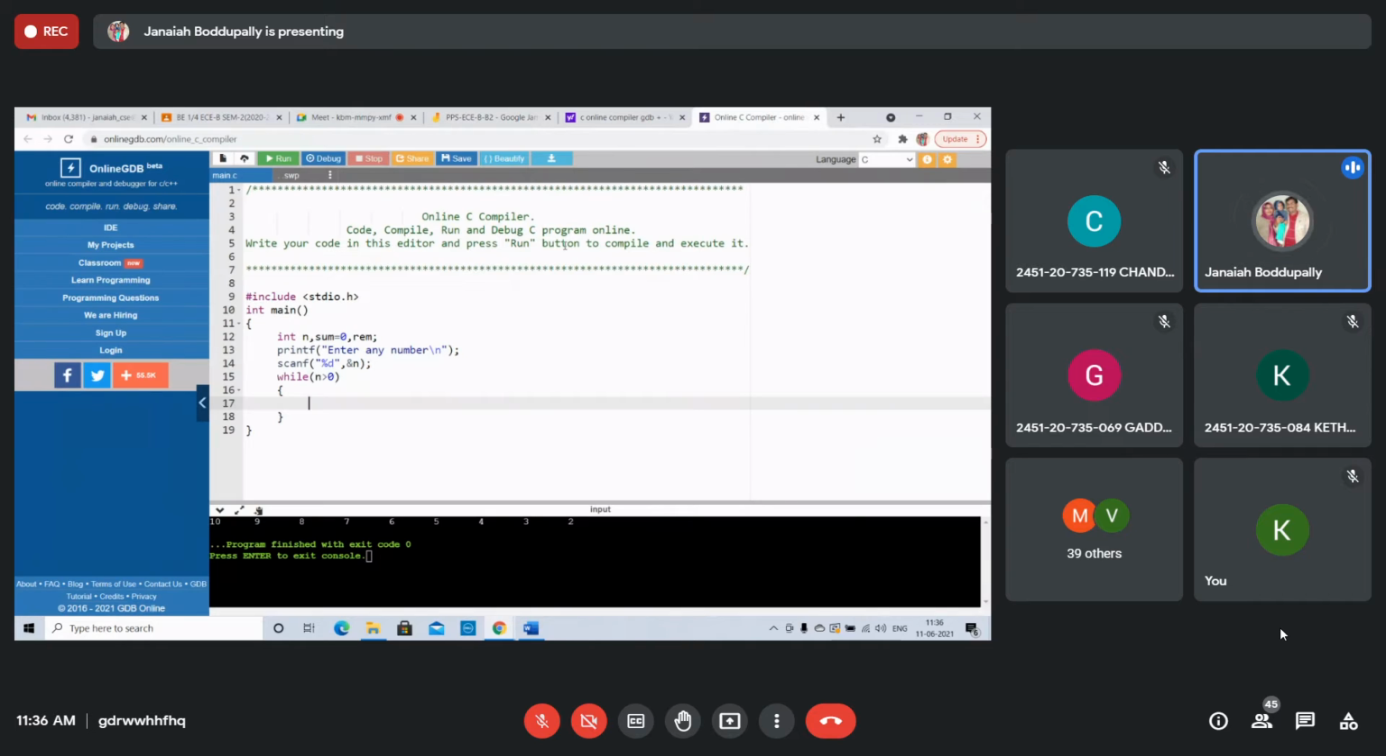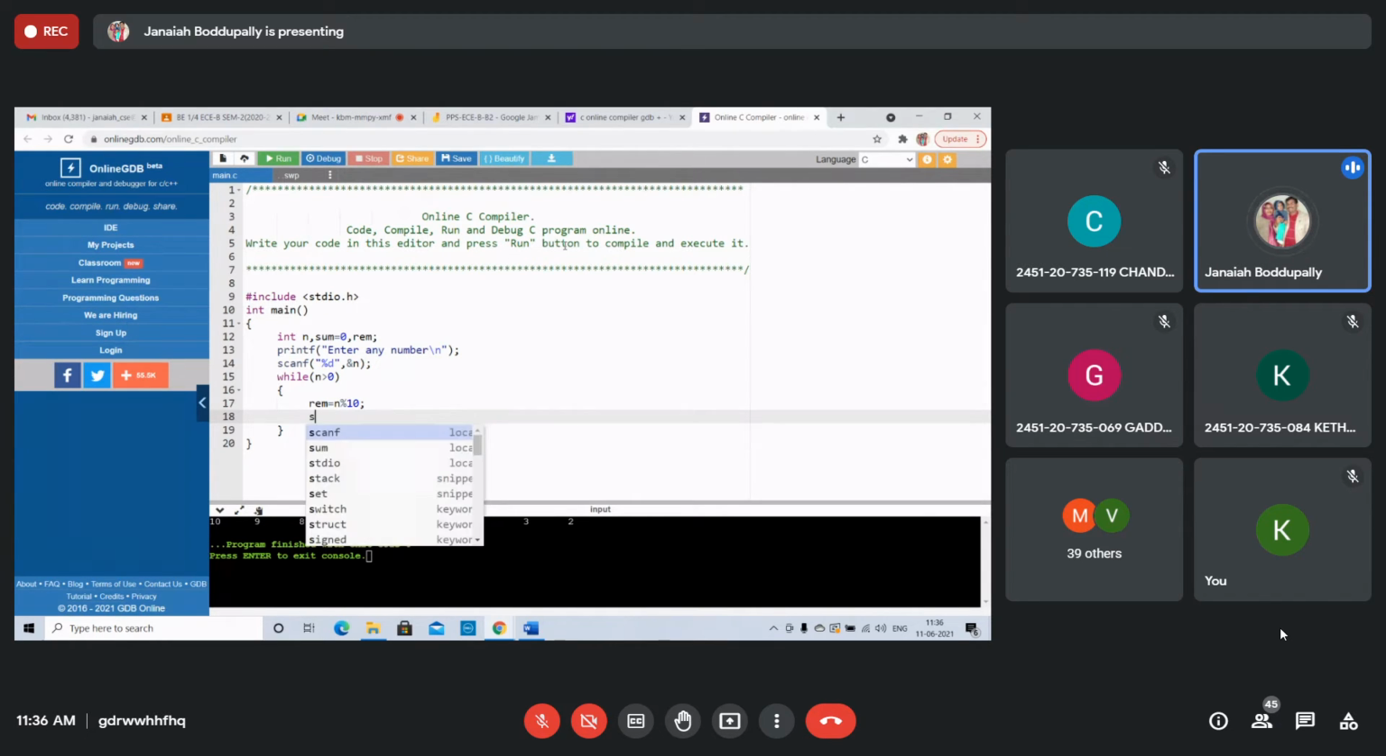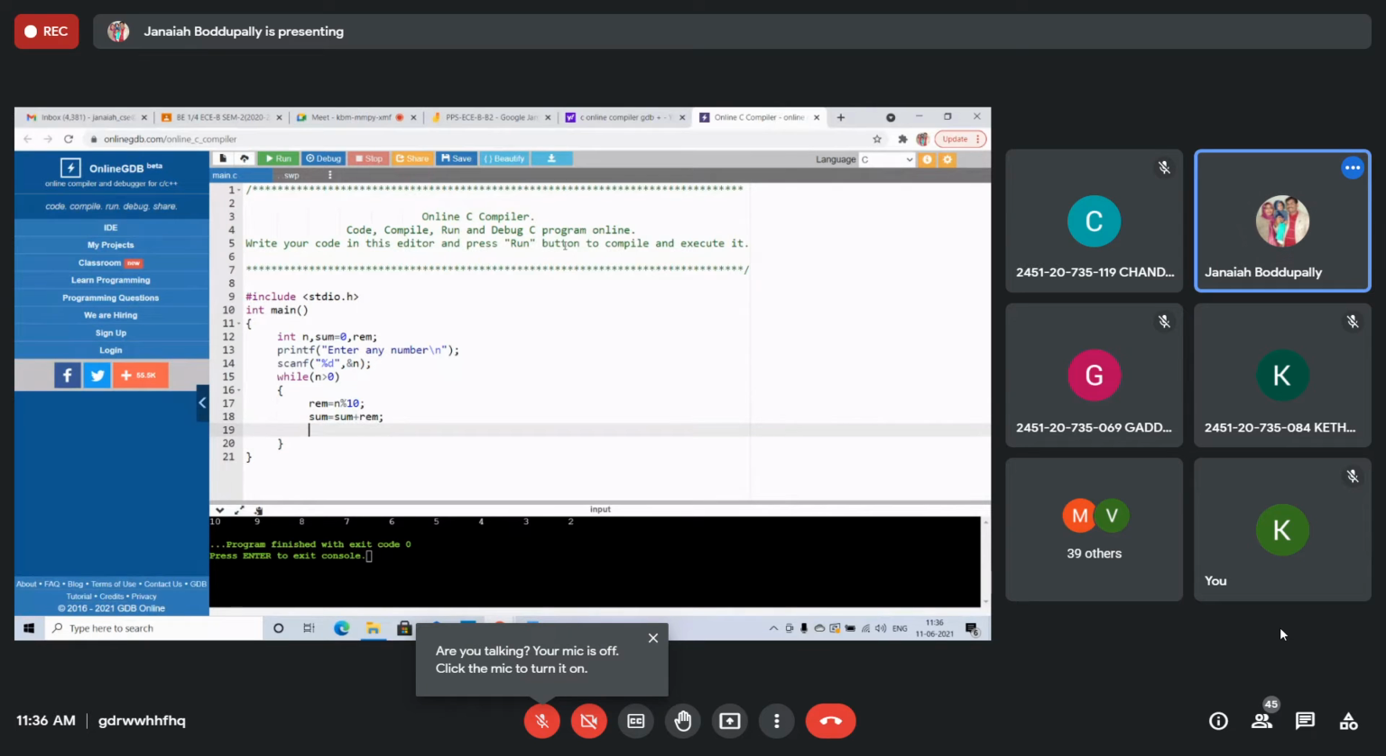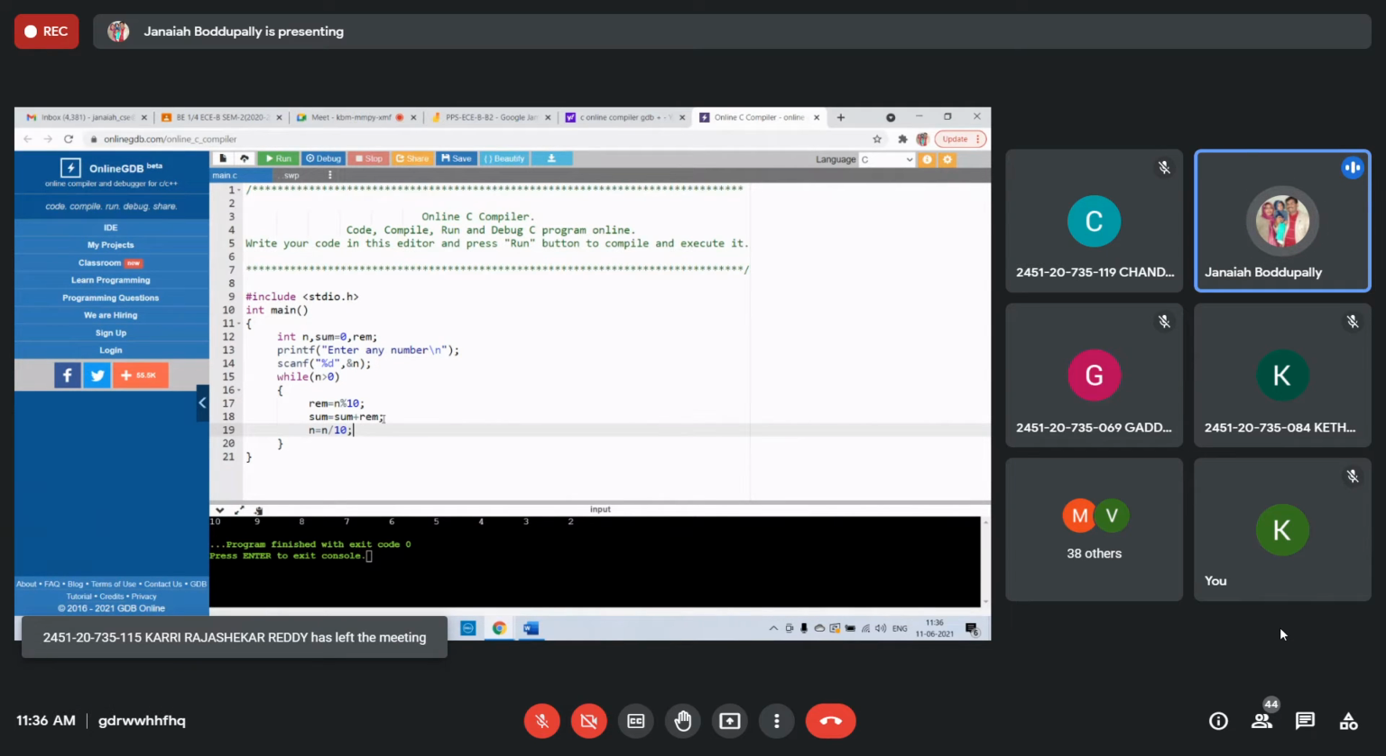Right. Remainder equals n percent 10. You will get the remainder, which is the last digit. Then sum equals sum plus that remainder value. Sum is initially 0, plus the remainder. But every time n should be changed. n equals n divided by 10. Simply you can also write n divided by equals 10. Then what is the value after 4 iterations?